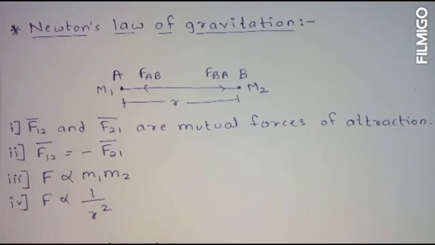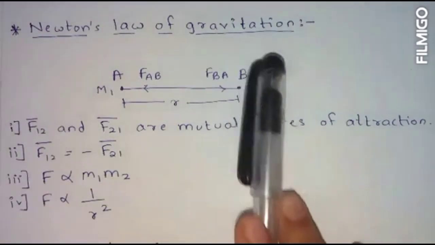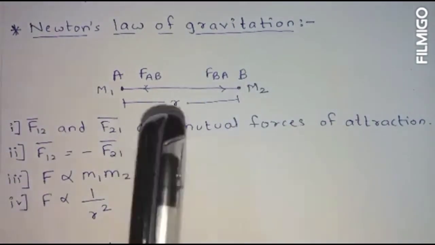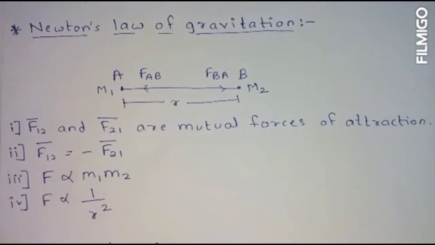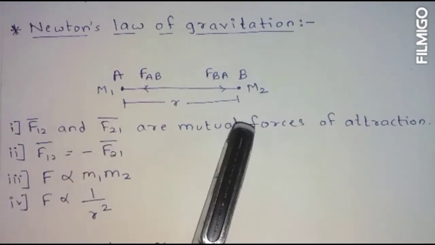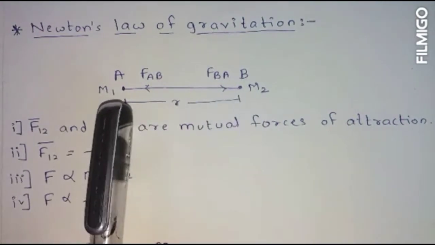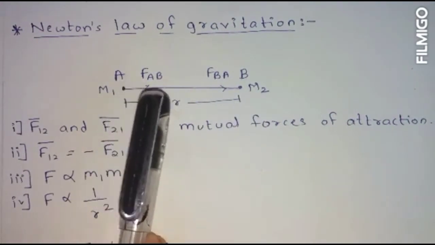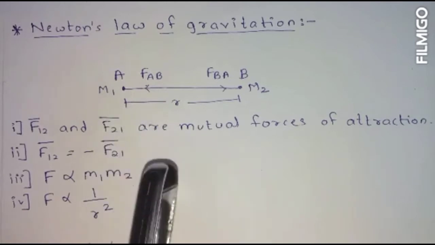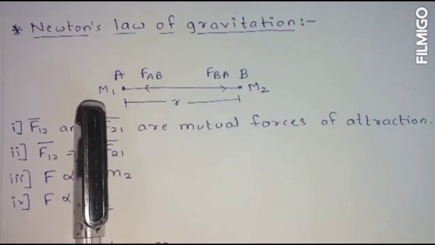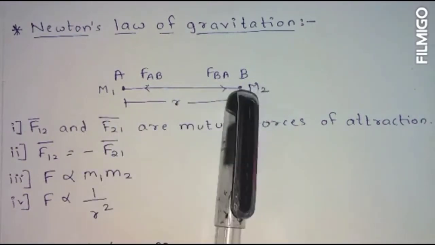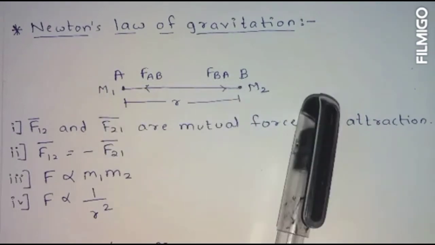Newton's law of gravitation. If we take object A with mass m1 and object B with mass m2 and the distance between them as r, both the objects will exert force on each other. The force exerted on A by B will be in the left direction and the force exerted on B by A will be in the right direction.